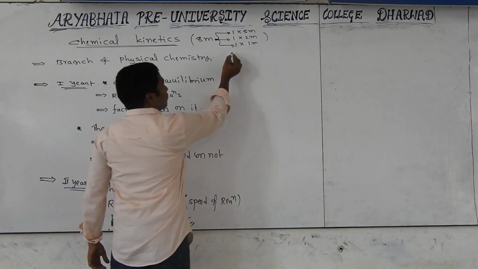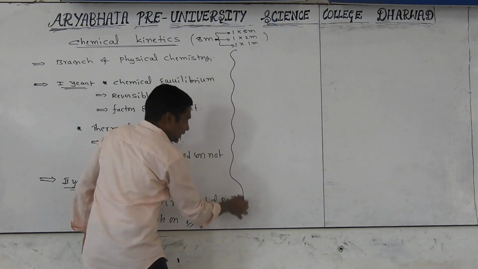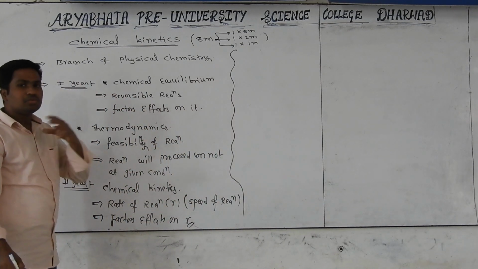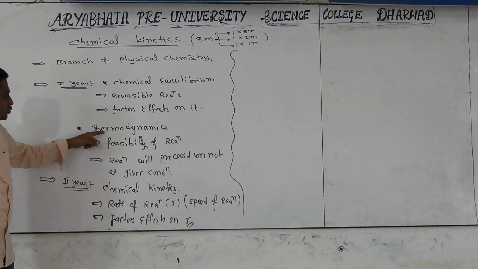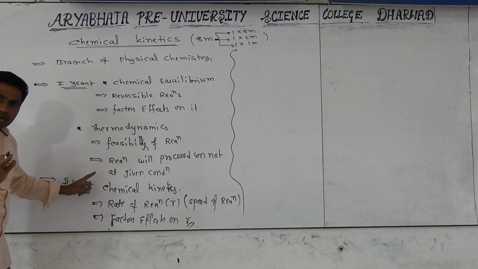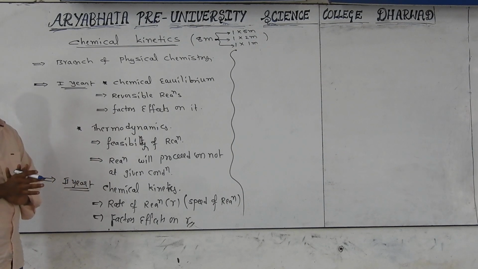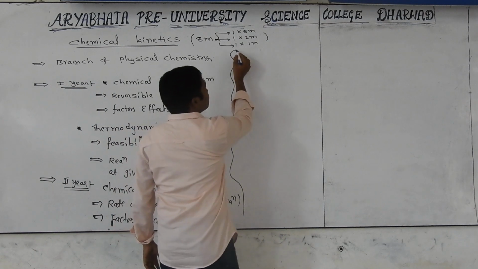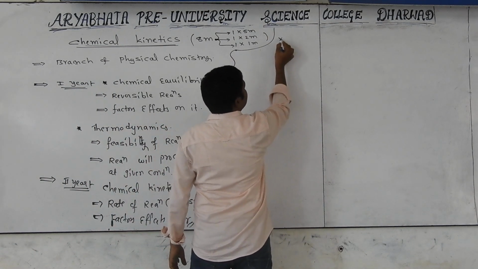Before going into the discussion, once again here is one important point. What is the use of thermodynamics? Thermodynamics only explains the feasibility of the reaction, meaning at the given condition whether the reaction will proceed or not. It won't discuss anything regarding the speed of the reaction, which is discussed only under chemical kinetics.